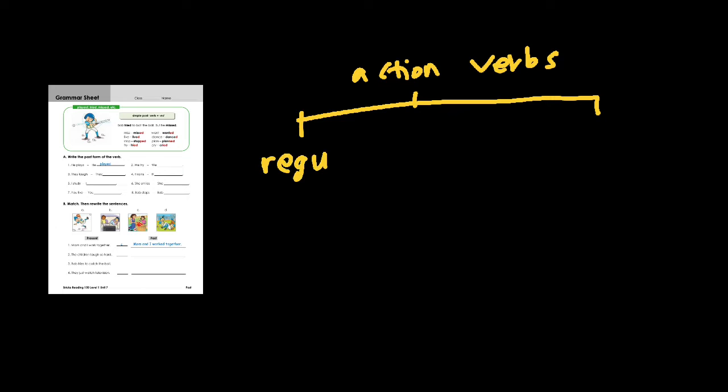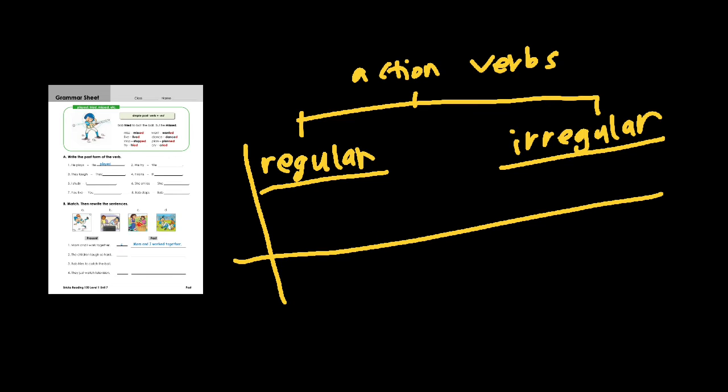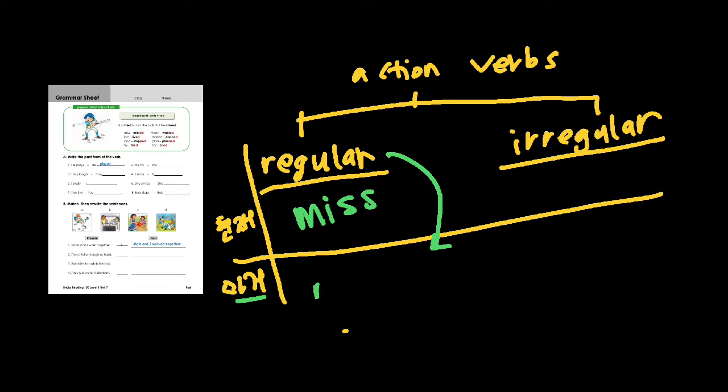One is a regular one. The other one is irregular, which is 규칙적인 동사. 규칙을 따르지 않는 동사. Yes. Now, for 규칙 동사, what we can see is that something happened now, 현재. Something happened before, 과거. If it's a regular one, then let's say you have the word miss, 놓치다. Then, if it's a past tense and it's a regular one, then you write miss and put ed. Yes. So this is a basic form.